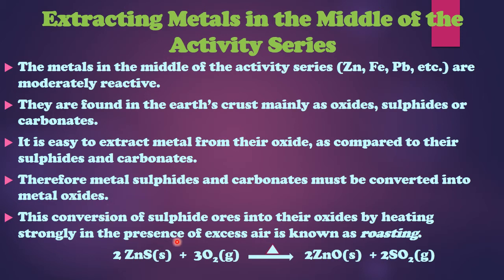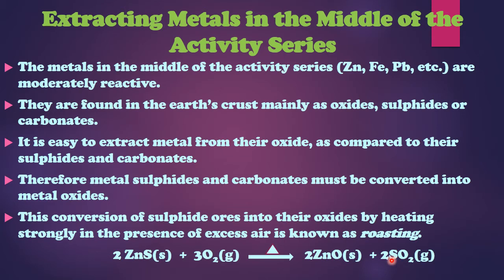This conversion of sulfide ore into its oxide by heating strongly in the presence of excess air is known as roasting. So this gives you the definition of roasting. In roasting, sulfide ores are strongly heated in the presence of plenty of air. Excess of air means air is available in plenty. Let's take an example. Though we studied roasting in the previous slide also with mercuric sulfide and copper sulfide, let's take one more example. Zinc sulfide, when heated strongly in the presence of air, changes into zinc oxide plus sulfur dioxide.